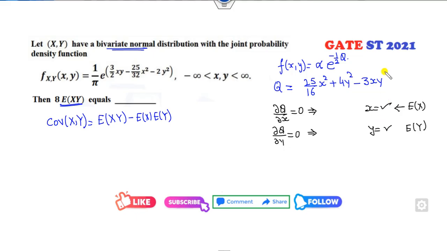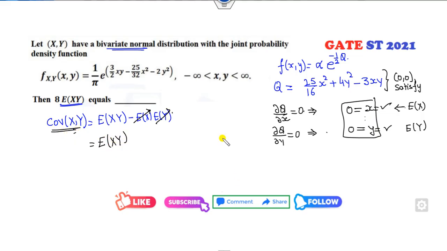But there is no need of them. We can clearly say 0, 0 satisfies this equation. So the x value will be 0, the y value will be 0. You can find the partial derivative with respect to x as 0. You write the two equations and solve, you will get this expression. So this value is 0, this value is 0. So the expected value of xy is my covariance.